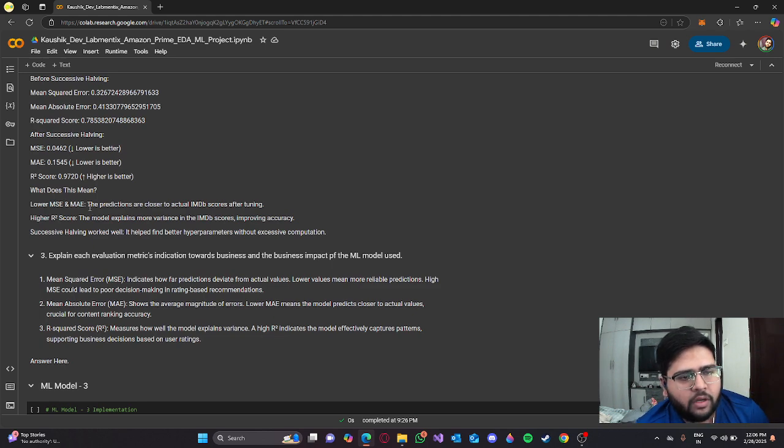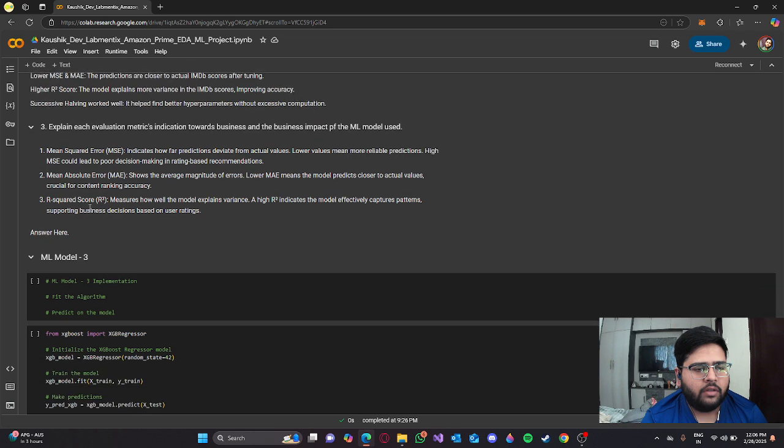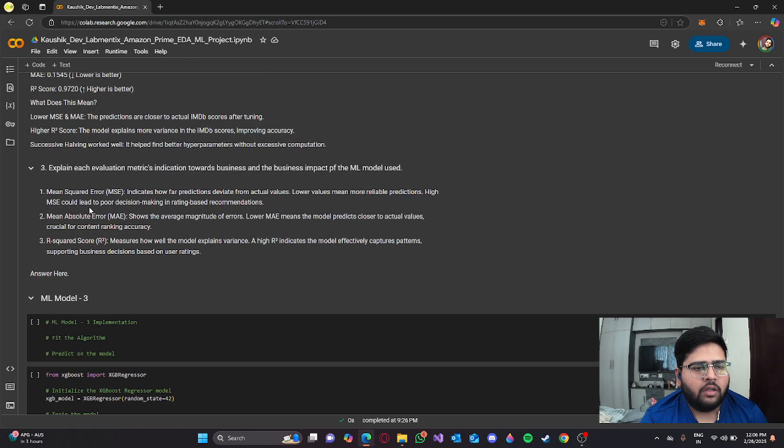So it worked well and improved the accuracy of the model. The mean squared error indicates how far predictions deviate from actual values. Lower values mean more reliable predictions. High MSE could lead to poor decision making in rating based recommendations. Mean absolute error shows the average magnitude of errors.